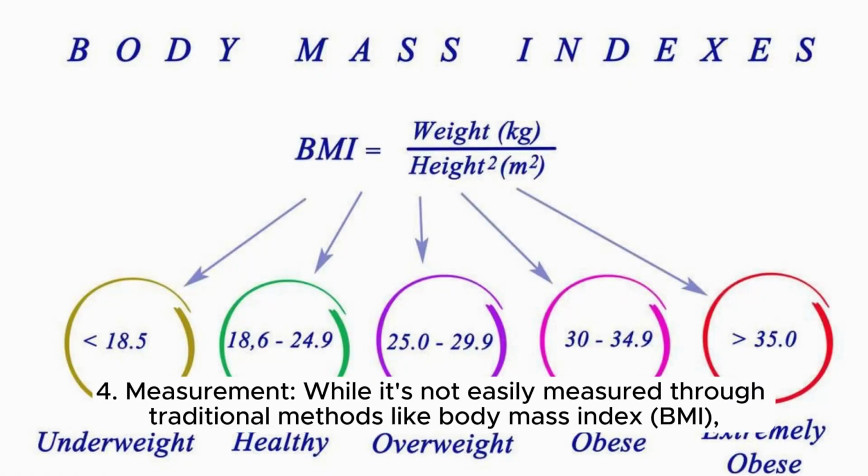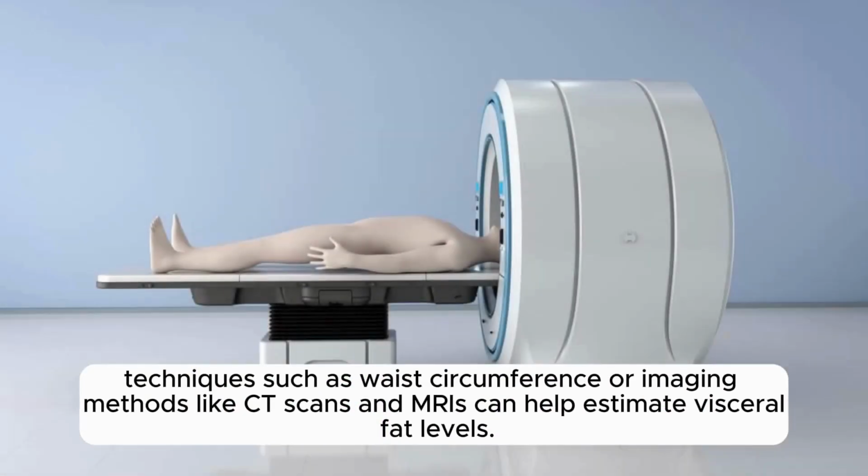Measurement. While it's not easily measured through traditional methods like body mass index (BMI), techniques such as waist circumference or imaging methods like CT scans and MRIs can help estimate visceral fat levels.